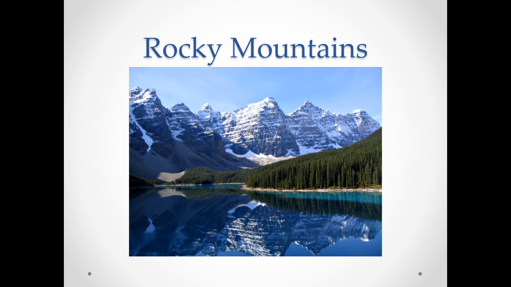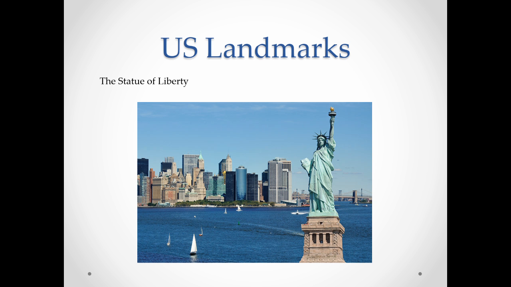We also have the Rocky Mountains. As we'll learn later, mountains are created by convergent tectonic plates, where these tectonic plates that are underground collide together and bunch up and make these beautiful mountains. And we also learned that tectonic plates cause earthquakes. And here you can see these beautiful Rocky Mountains and the beautiful water and the trees and the greenery of the forest. Next, we're going to talk about landmarks.